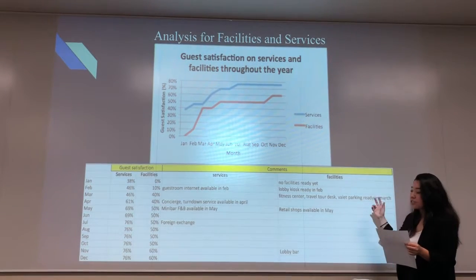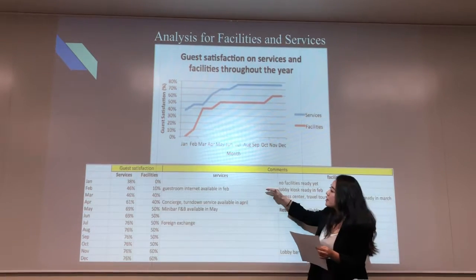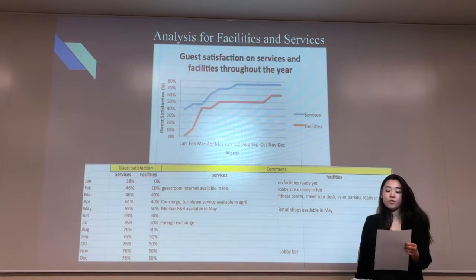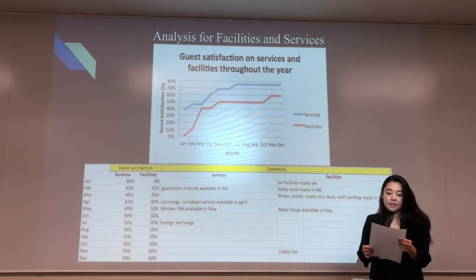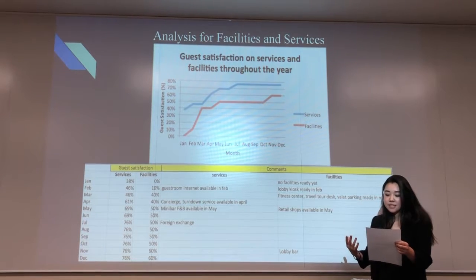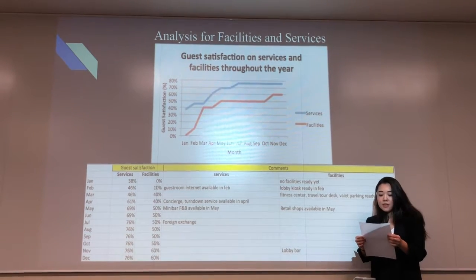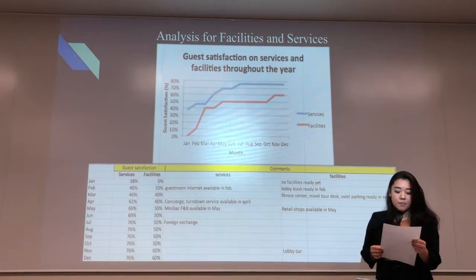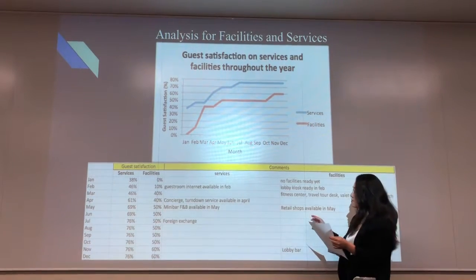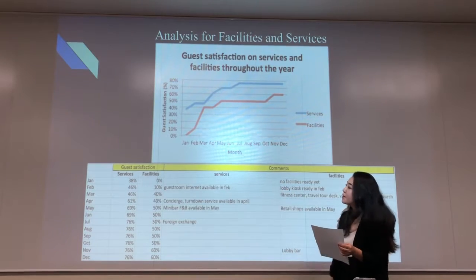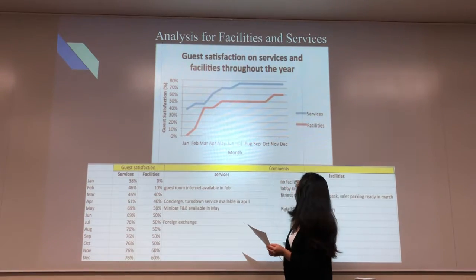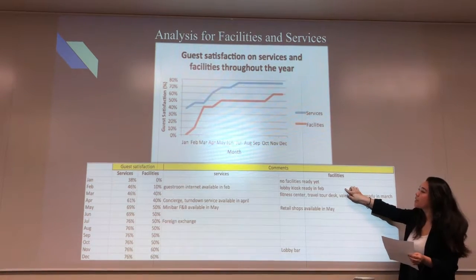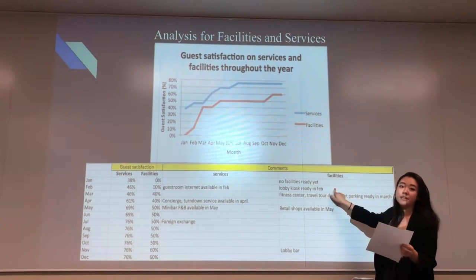So that's why in the first month we added the only first F&B facility we can afford, which was a kiosk. And then throughout the year we added as many facilities as we could afford, and what we thought would provide a great value for our guests. It can be seen in the table, each facility that's available led to an increase of 10%. For example, in the first month we added the kiosk, which was ready in February, and this led to an increase of 10%.